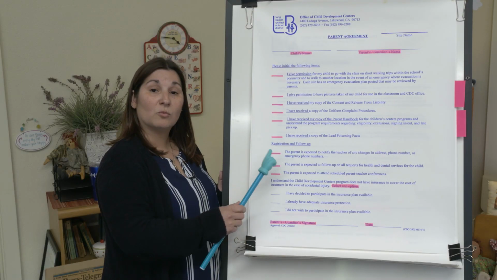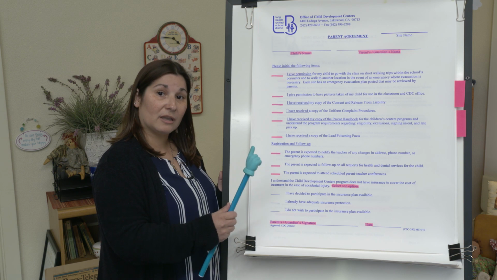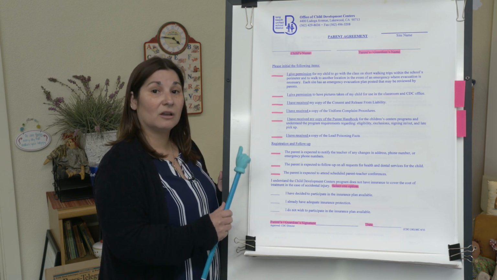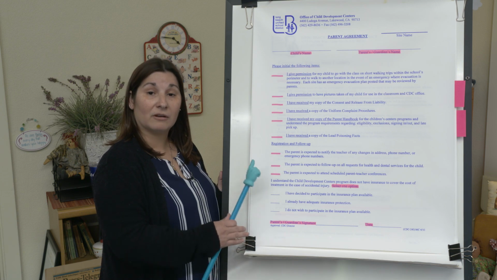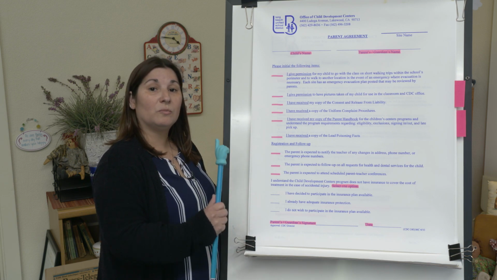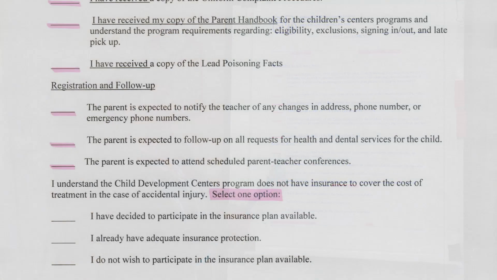Now these forms will be in your parent handbook, and you will be given that at the completion of your enrollment. Once you've completed everything, sent it back, we verify that your signatures are there, you will be receiving this in the mail. You are also going to be receiving a copy of the lead poisoning facts to help prevent the lead poisoning of your family.